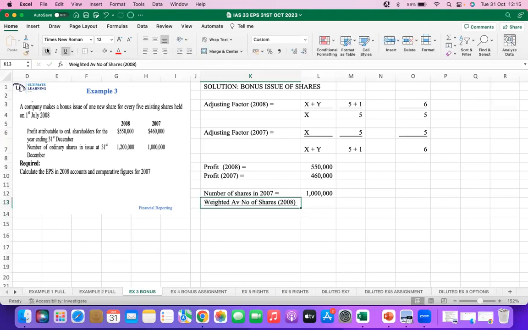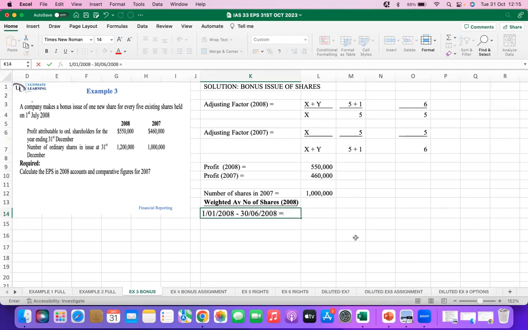We calculate the weighted average because there were bonus shares introduced during the year. So let's list our dates as usual: 1st January 2008 to 30th June 2008.